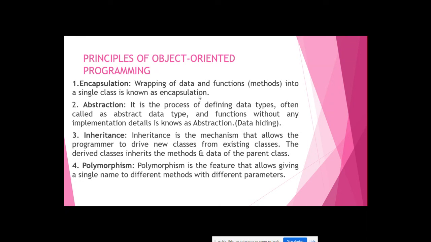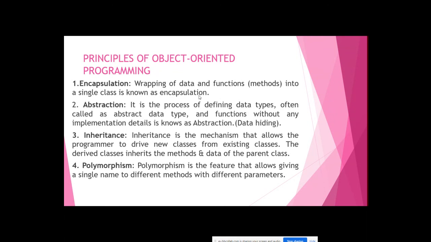Okay, so you have one class, we'll see this in programming. This wrapping of data and functions into a single class, meaning a class consists of two things, data and functions, and inside the class, this process is called encapsulation, so it's easy to carry and everything is secured. The next is abstraction.